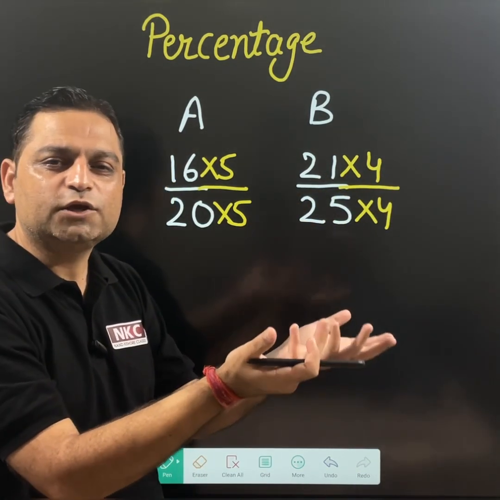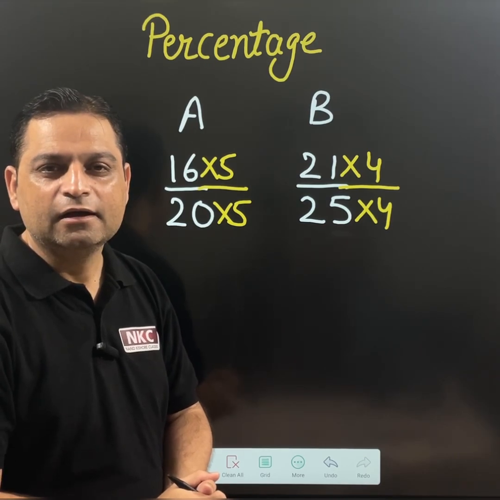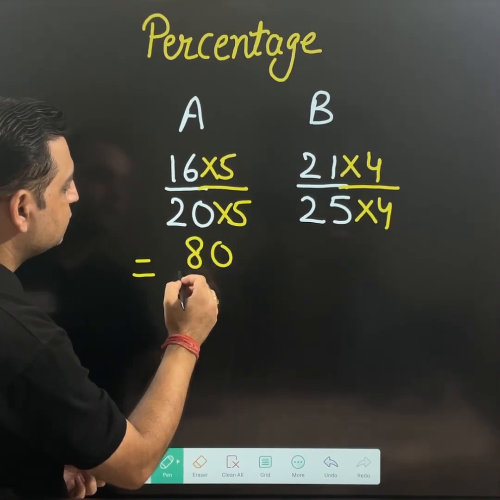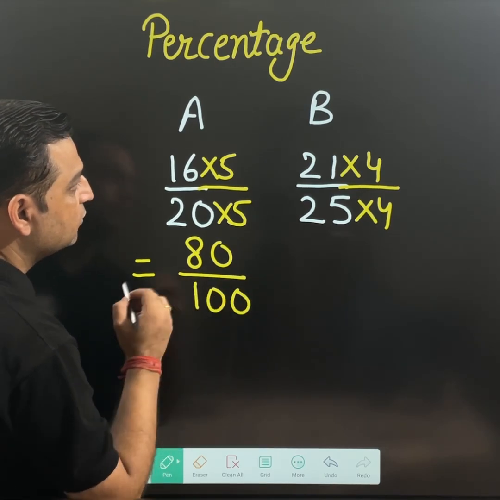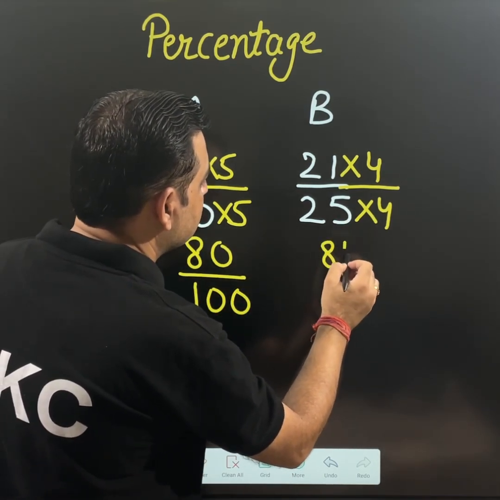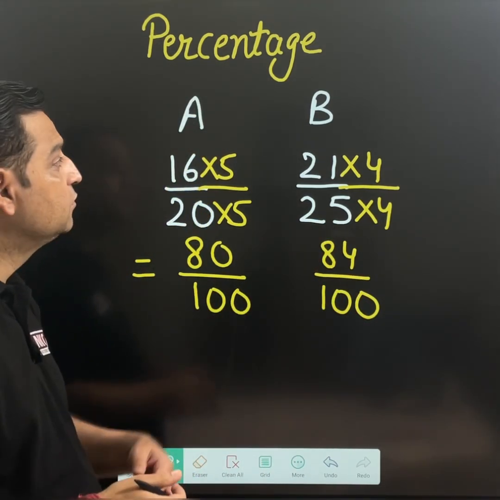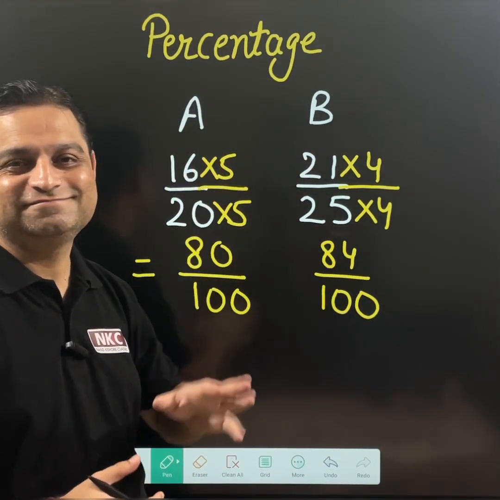That means she wrote equivalent fractions. And she found that A has secured 80 out of 100, whereas B has secured 84 out of 100. Wow. Then ma'am said B is the winner.